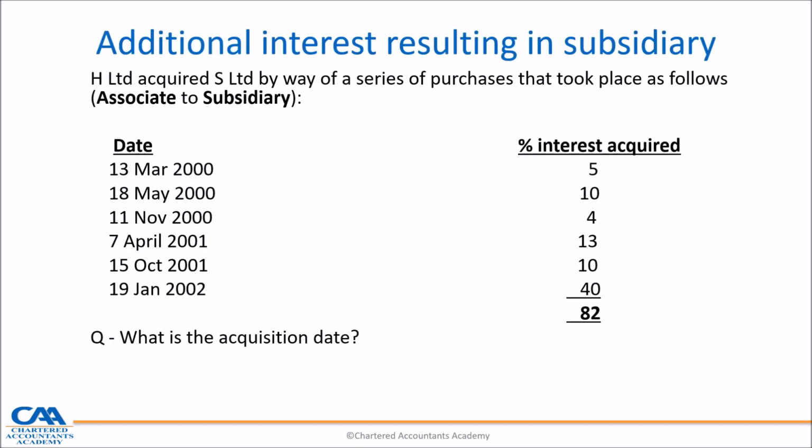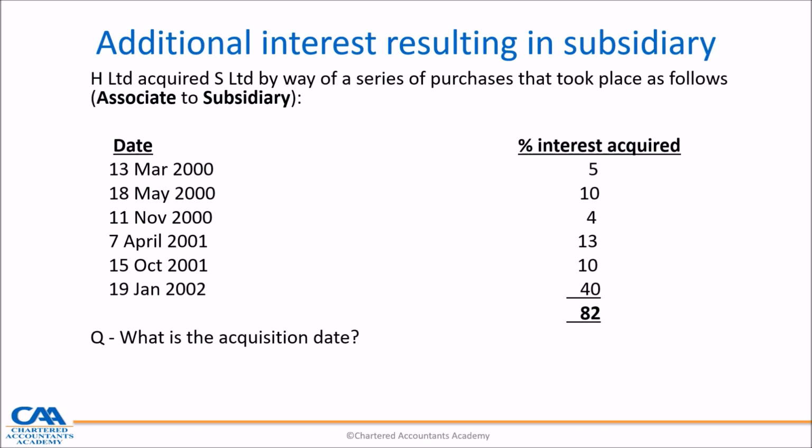Now let's start with acquisition date. So for an example here, where H acquired S by way of a series of purchases that took place as follows. First of all, 13 March, 18 May 2000, 10% was acquired, 4% later, 13%, 10 and 14. The question is, what is the acquisition date? They're now sitting with 80%.